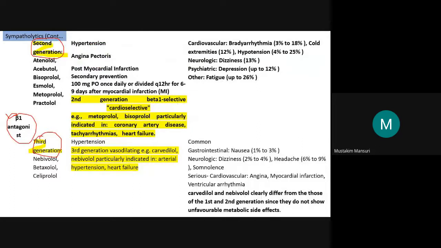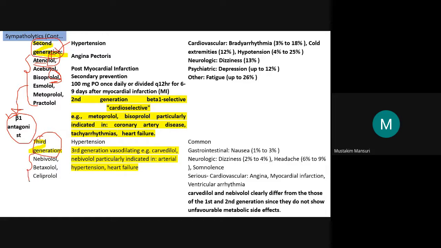So beta 1 antagonist, the examples of second generation are like atenolol, acebutolol. Everywhere at the end you will be finding this lol, not lots of laugh. So atenolol, acebutolol, bisoprolol, metoprolol, practolol, esmolol. But remember that whether it is selective or non-selective, the agents, they are the selective. Second generation, these are also selective.